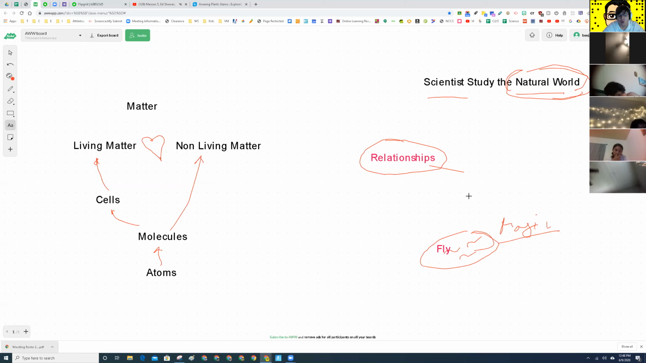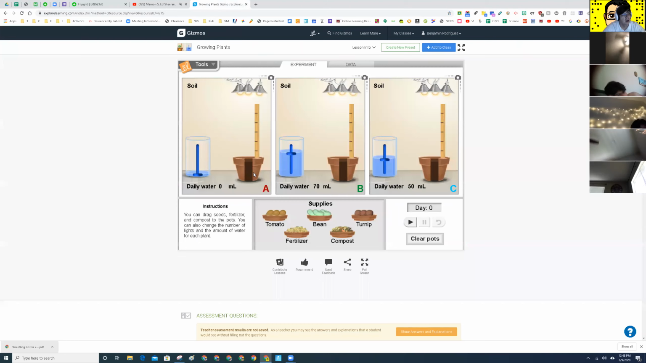Okay, got it? So ultimately, when we're studying the relationships between things, in order to do that, we have to design experiments. Does that make sense? Yes or no? Yes. Okay, cool. So now here's an experiment for you guys. Okay, so we have 3 groups here.